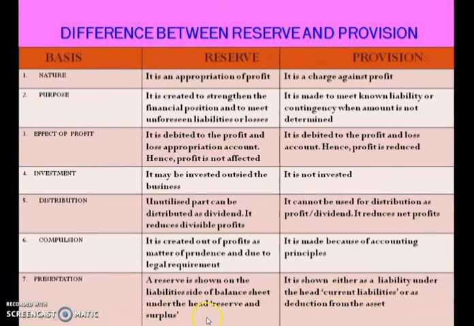So when we learn the balance sheet and all that, at that time this point will be more clear to you, the last point. Okay, so this is shown in the balance sheet as reserve and surplus, and this is shown in the liability itself under the head current liability. Or you can show it as a deduction from asset also. Two different ways of presentation are there.